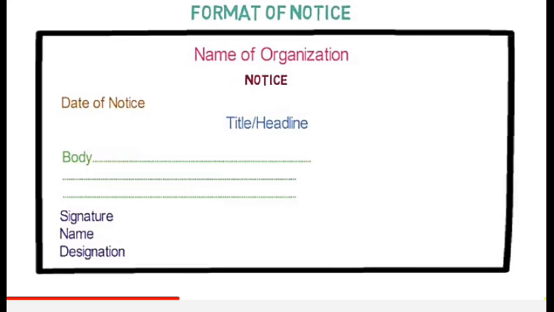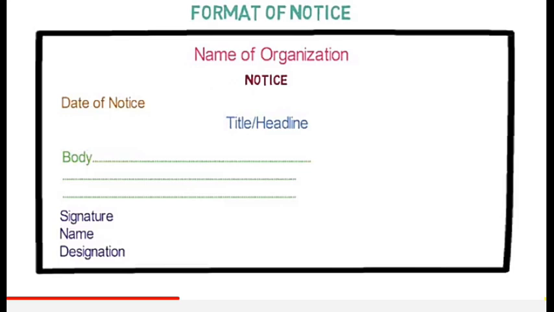First of all, draw a box. It is a must to write a notice in a box. You can draw it with a pencil or a black pen. The lines should be drawn properly with a scale. Don't try to draw it directly by hand, it never looks good. In the first line, you will mention the name of the organization, your school or your institution.